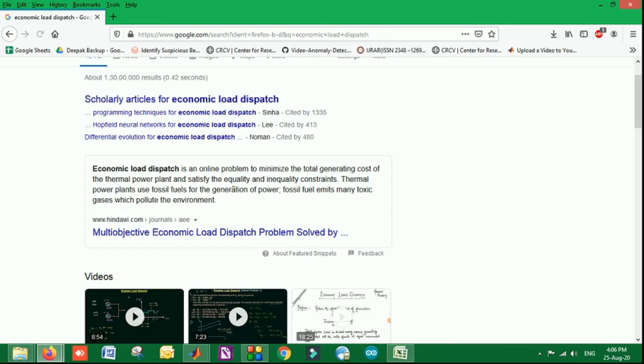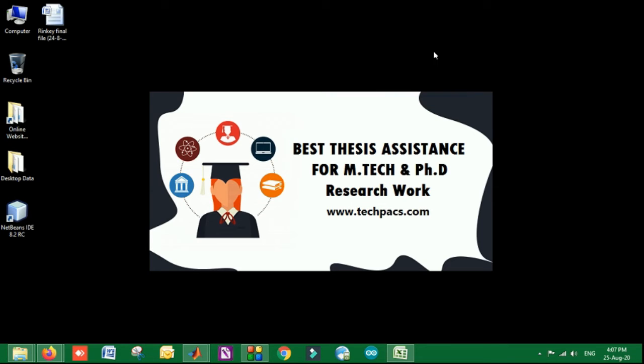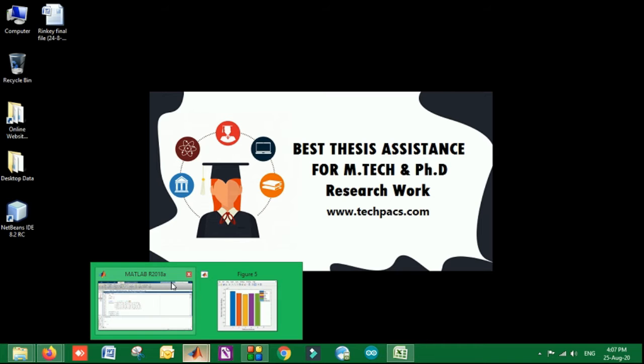It is basically a program that is used to minimize the generation cost of the plant, right? It can be 3 plants, 5 plants, or any number of plants for which the economic problem is to be solved, so that the output power can be achieved with the least cost. It comes under the power generation systems, in the electrical domain. For that we have implemented it with the Firefly optimization algorithm by considering daily load along with the wall point effect.